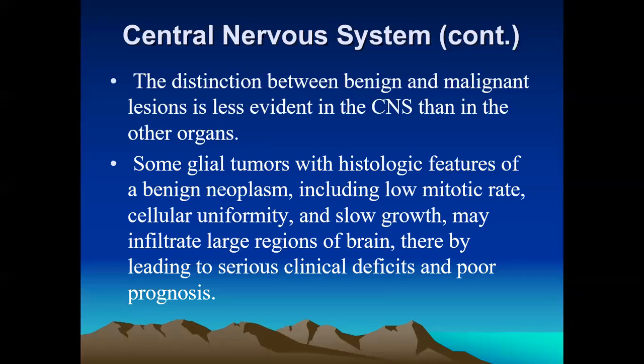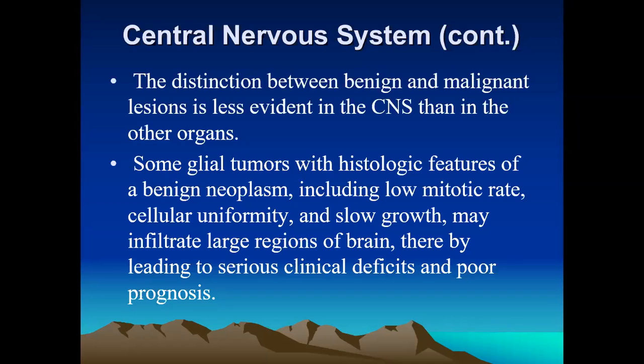Some glial tumors have the histological features of a benign neoplasm, with a low metastatic activity rate, cellular uniformity, and a low growth rate. So these are some features that are like a benign lesion.